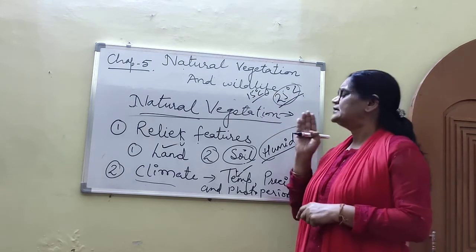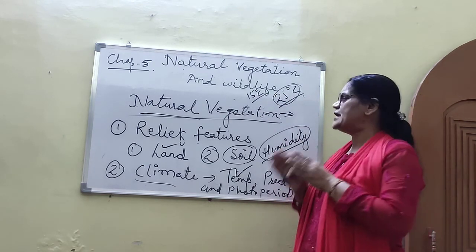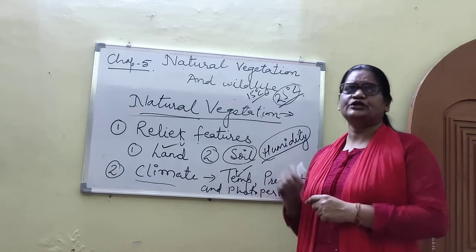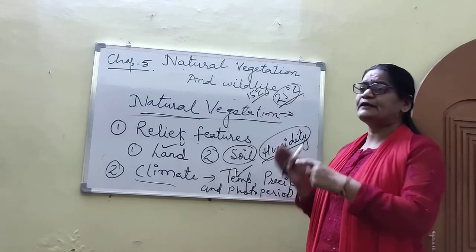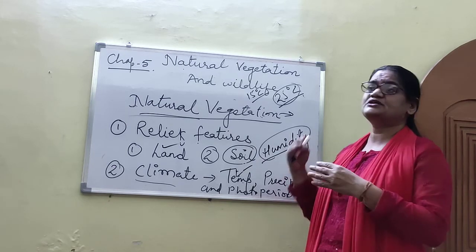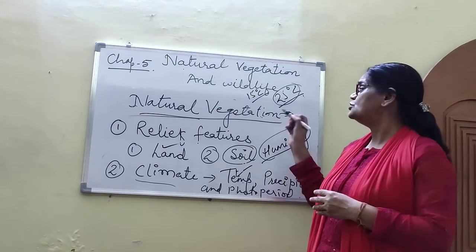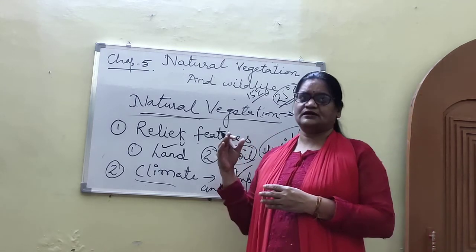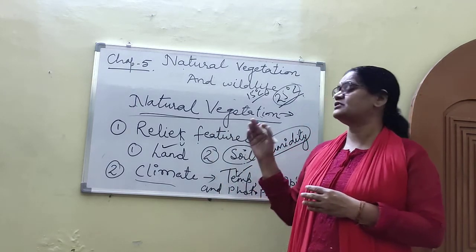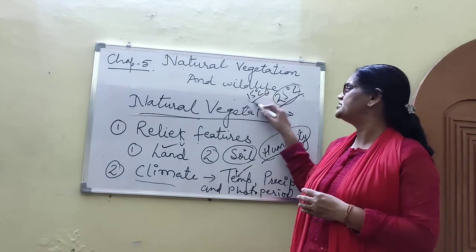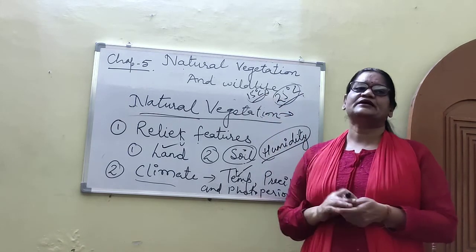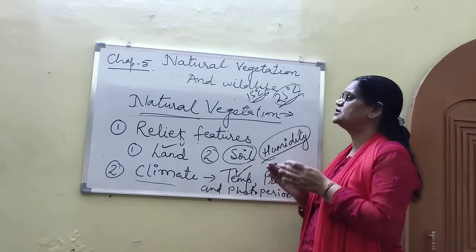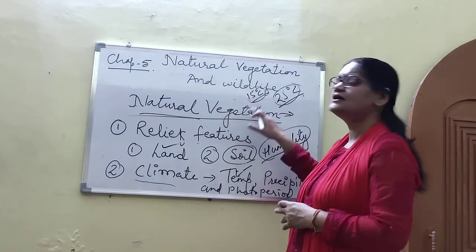Apples are not grown in North India or South India because temperature here is above 30 degrees Celsius. Apples are grown in Jammu and Kashmir and Himachal Pradesh, where temperature is always below 15 degrees Celsius. So you see how temperature affects the growth of natural vegetation.